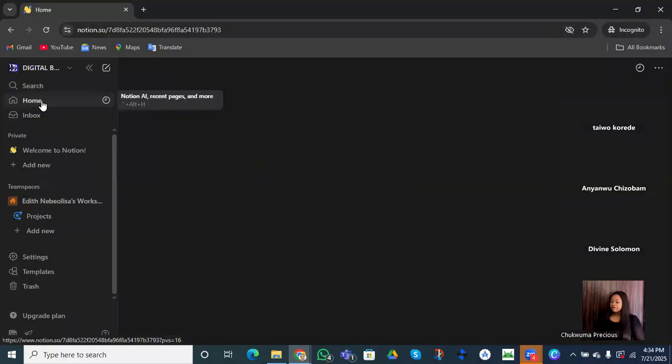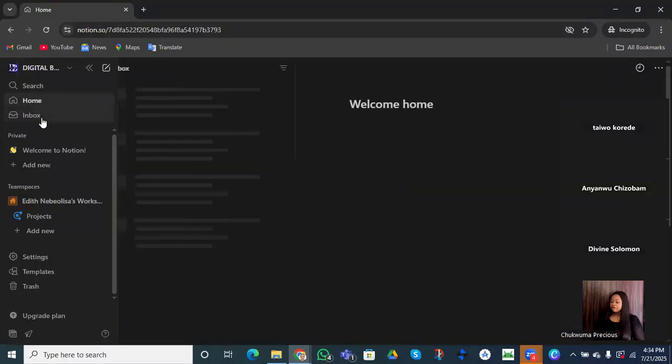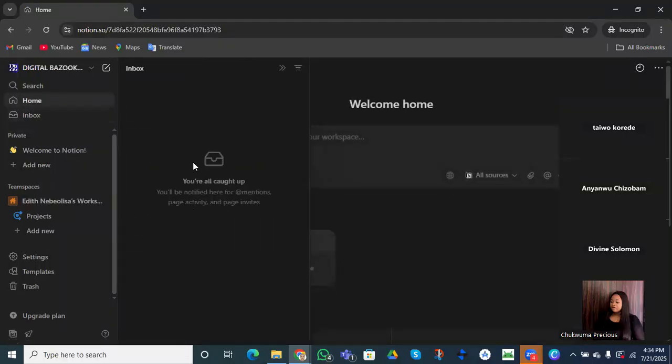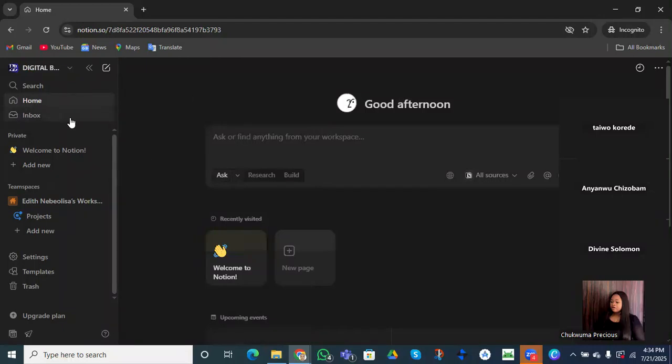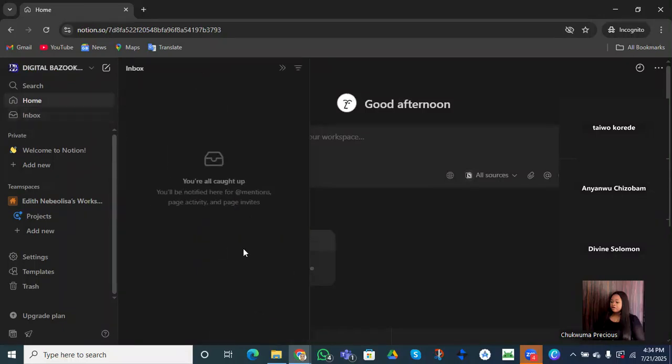So this is our home screen now, and we have our inbox. Everything that we're going to do in Notion will be showing up here. We've not started, that's why we don't have anything in our inbox. Very soon we start receiving messages in our inbox.